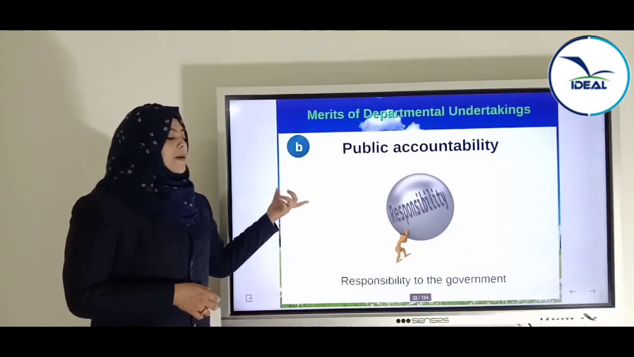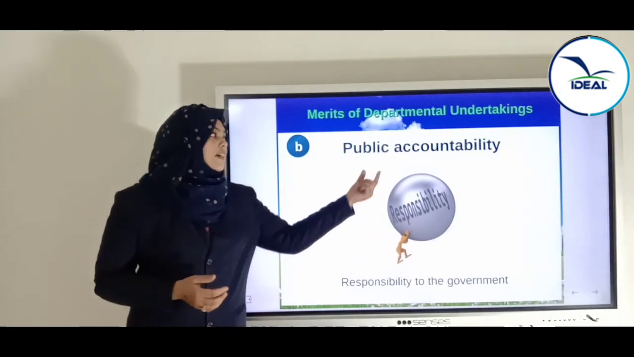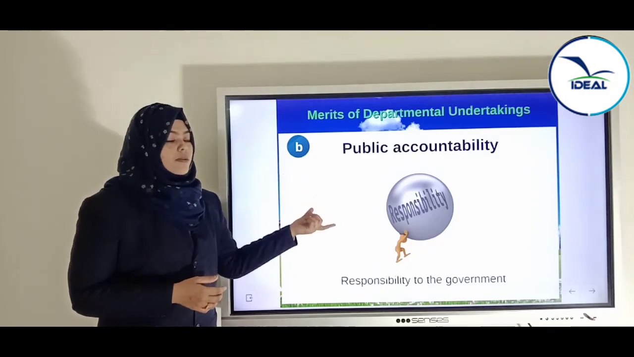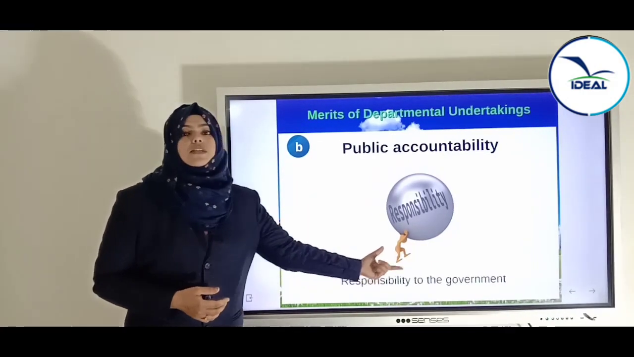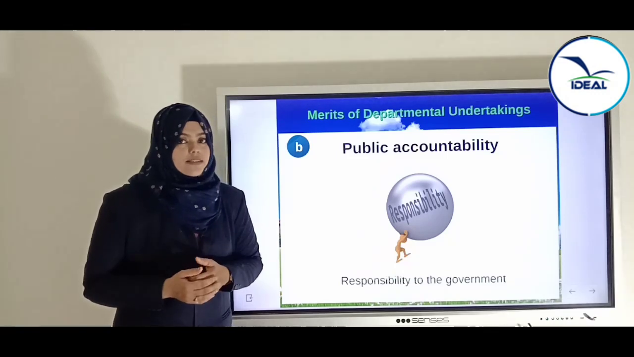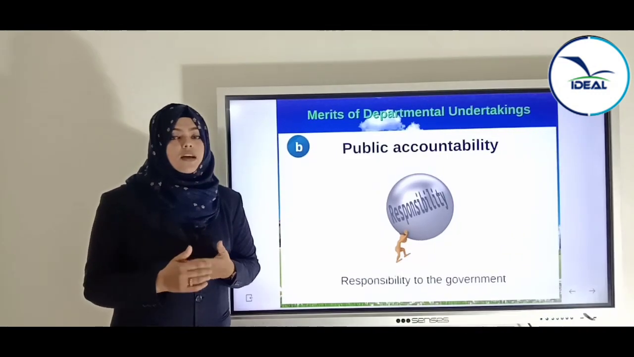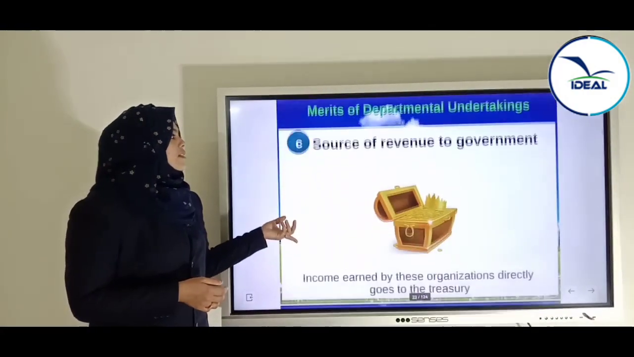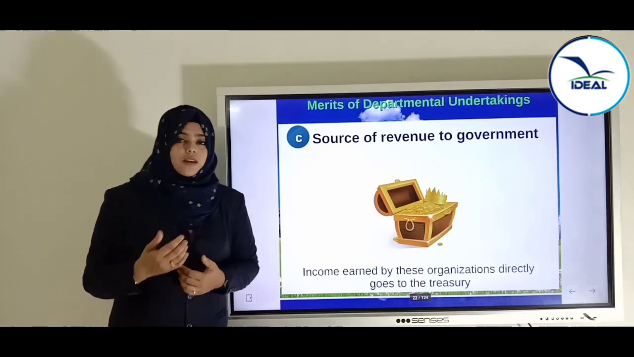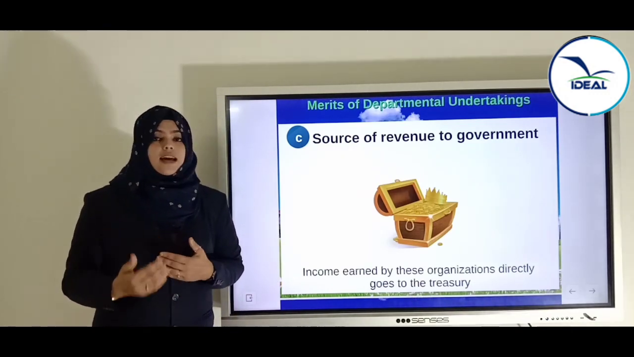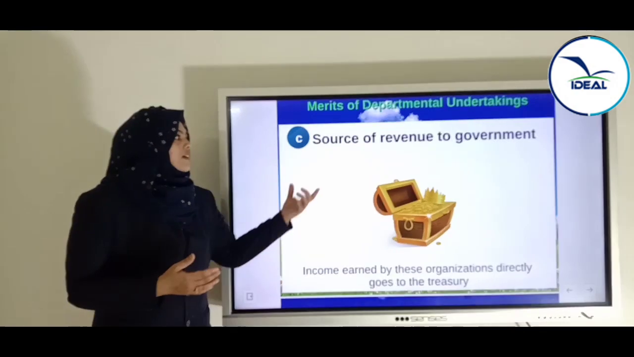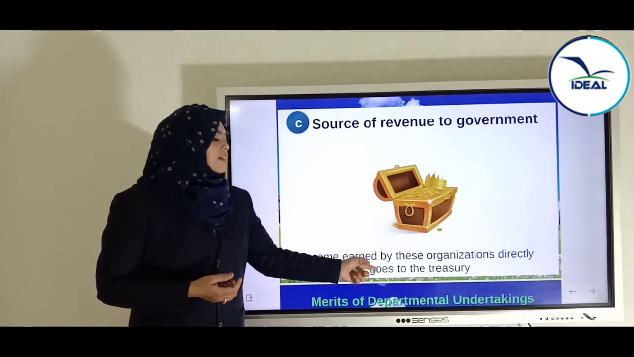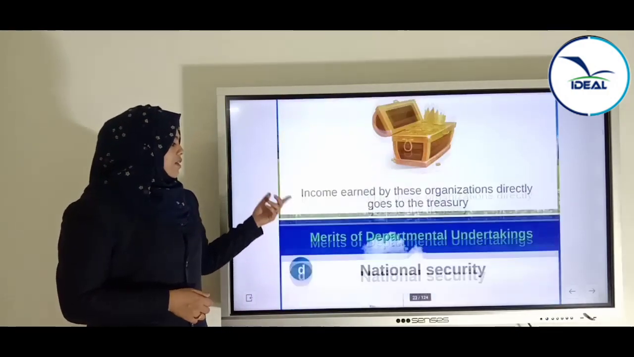Next feature is public accountability. We said that accountability means responsibility. So there will always be a public responsibility as it is a government company. It is responsible to the government. These types of enterprises will always be responsible to the government for their activities and for the decisions they have taken. Next is source of revenue to government. We said that the funds come from the government and go to the government. So it is a source of revenue to the government. Income earned by these organizations directly goes to the treasury. We already said that.